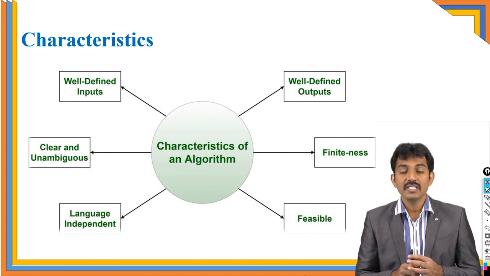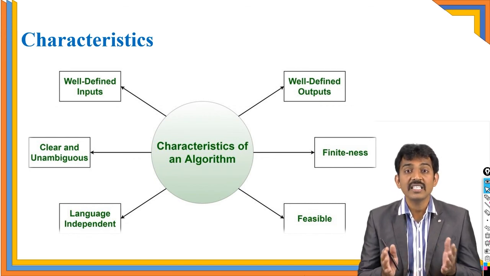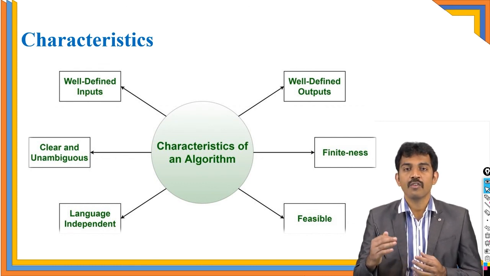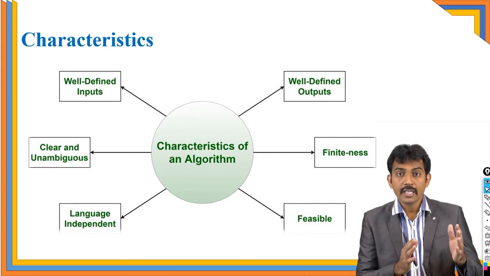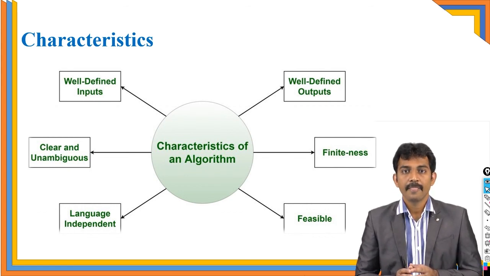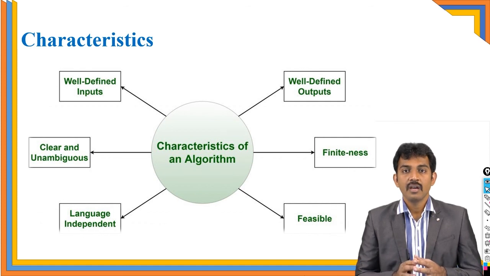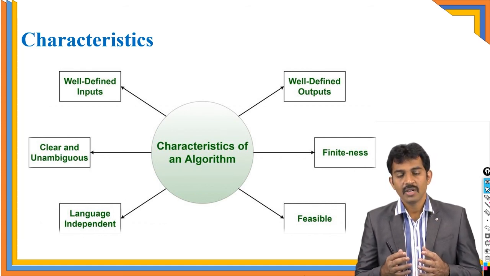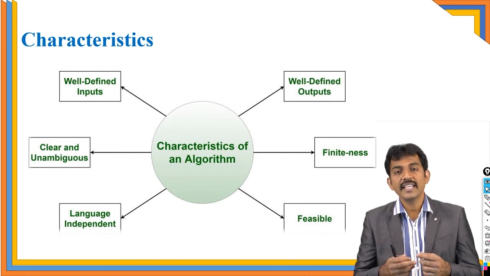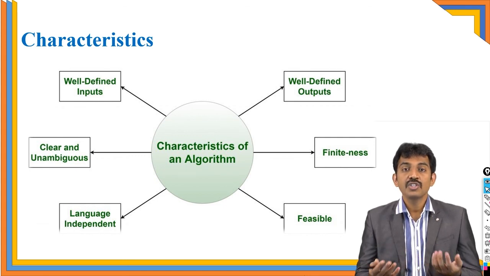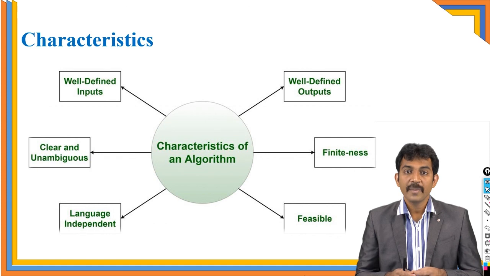And next, finiteness, which means the algorithm should be complete within a time span. It should not go on an infinite number of times. It should be complete within the specified time. That is finiteness: how much time the algorithm is going to take and when it is going to complete. If you write an algorithm that keeps on executing and doesn't produce the output, it will execute an infinite number of times, and then there is no use for that algorithm. So your algorithm should be finite.